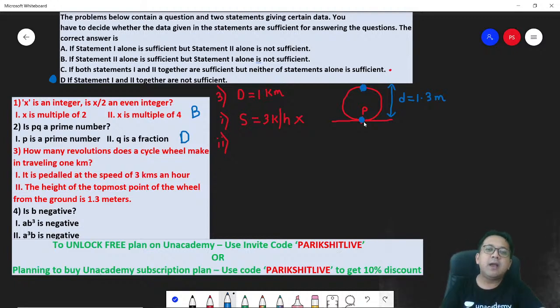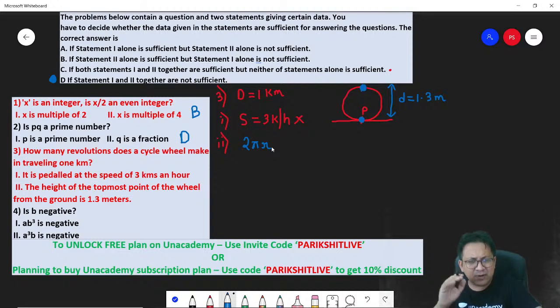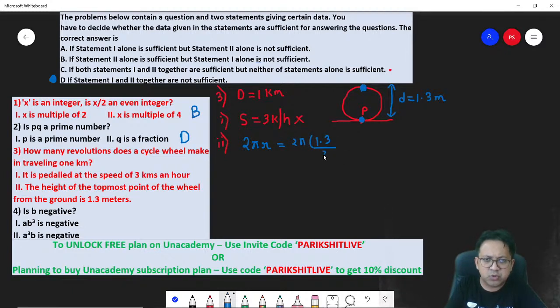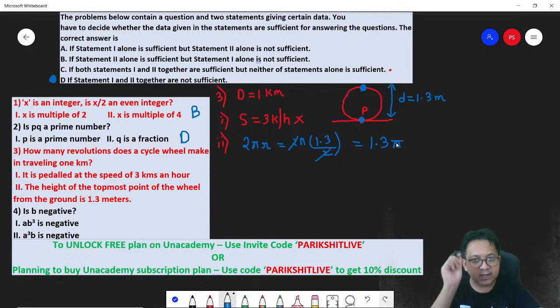That would mean for point P to complete one rotation, it needs to travel 2 pi r. Why 2 pi r? Because 2 pi r is the circumference of the circle. You don't have to calculate. You just need to tell, can you get the answer? Moment you get 2 pi r, think about it. 2 into pi r is how much? 1.3 divided by 2. So 2 cancels. So can I say, moment the circle completes 1.3 pi, it completes one rotation.